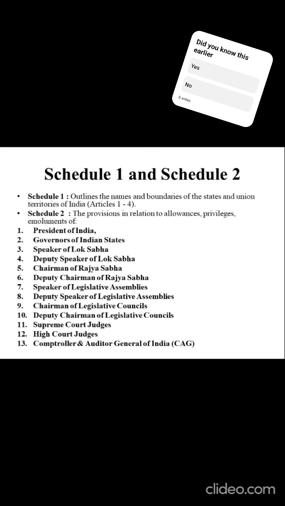Schedule 1 tells about the boundaries and names of the states as well as union territories. First, in any country, we discuss the boundaries and name, so it comes under the first schedule. And schedule second tells about the provisions in relation to allowances, privileges, and emoluments of the President of India, governors